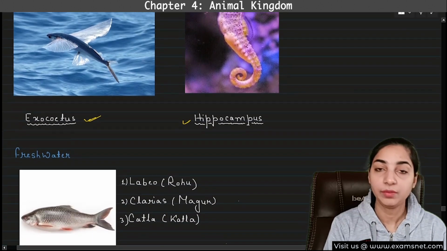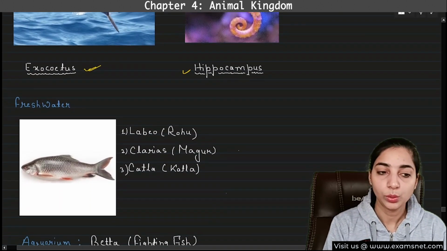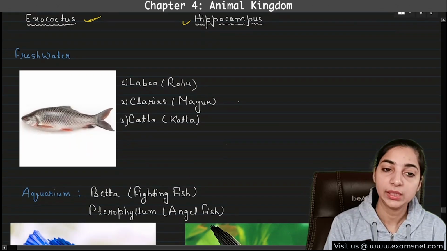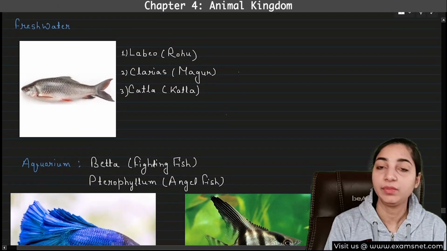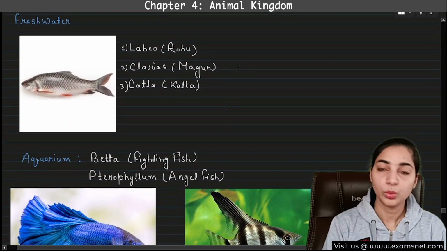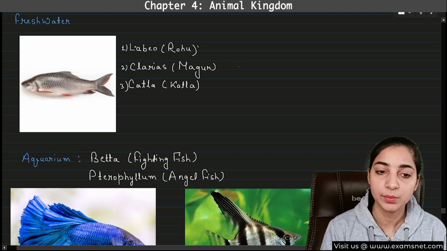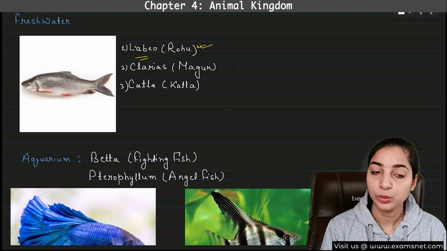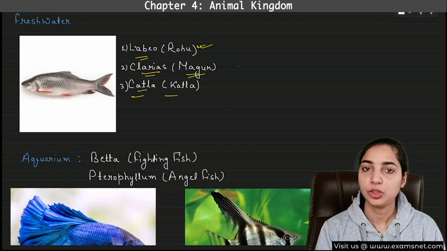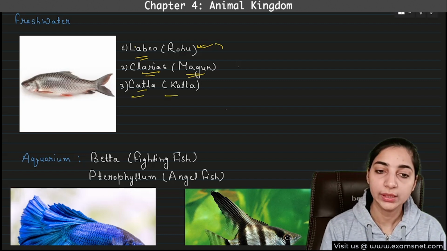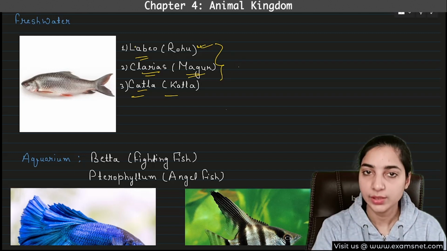And then let's see the freshwater Osteichthyes. So freshwater Osteichthyes basically contains all the fish that we consume. Okay, so those who consume the fish, they would know these names very well. They would be aware of these names. Rohu, that is lebu. Then Clarius, that is magur. And then Katla. Katla fish, Rohu fish, you would have heard of. So all these are freshwater Osteichthyes.